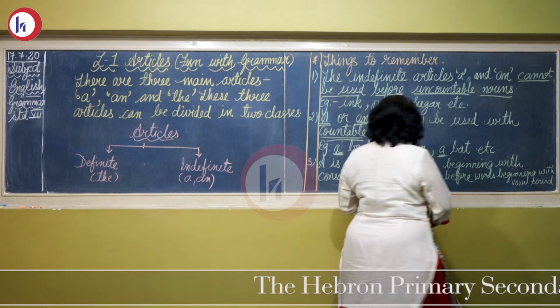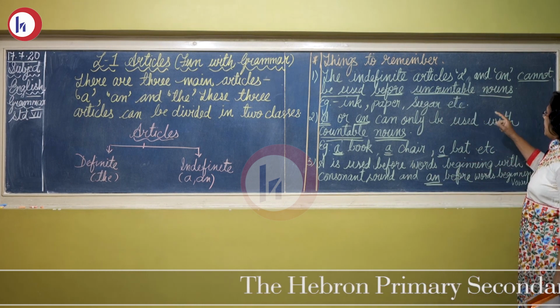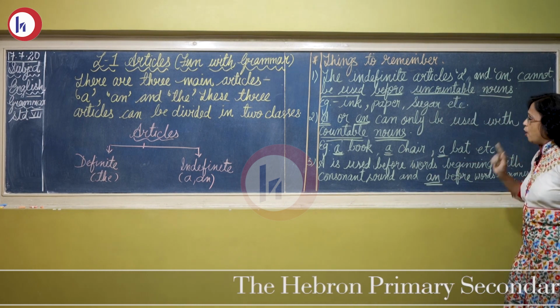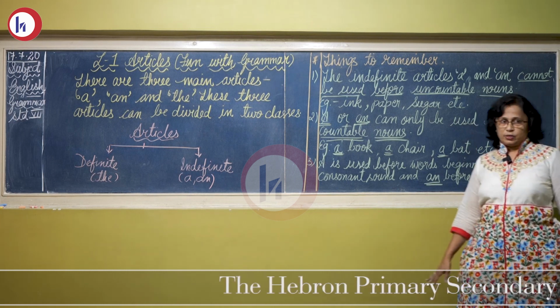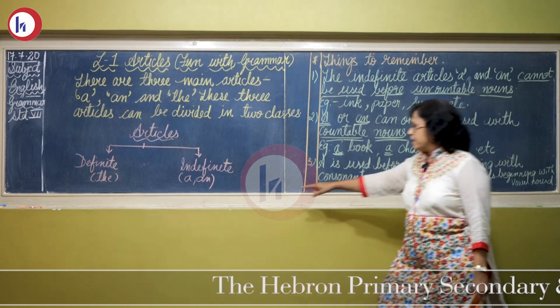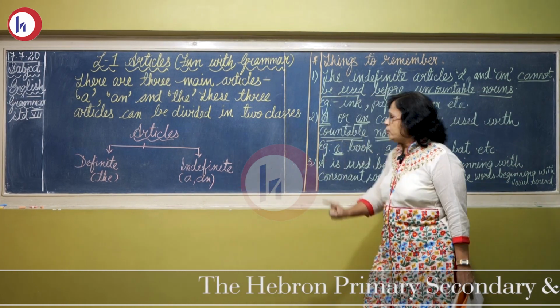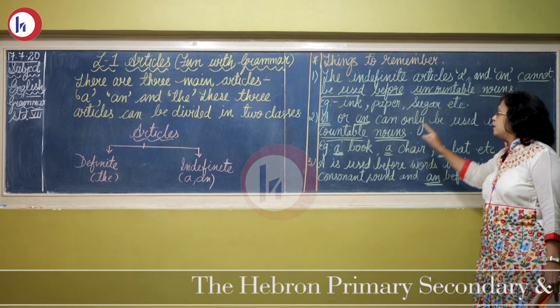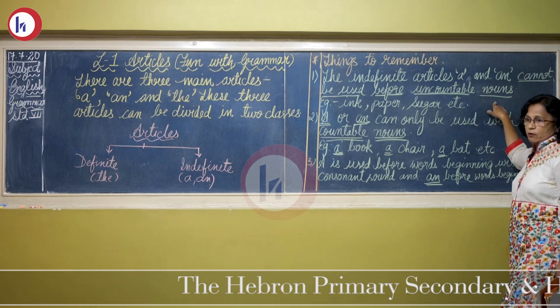Now which things should we keep in mind, which things to remember? First, I have written here on the blackboard, the indefinite articles a and an cannot be used before uncountable nouns. These two articles cannot be used before, I have underlined these words, uncountable nouns.